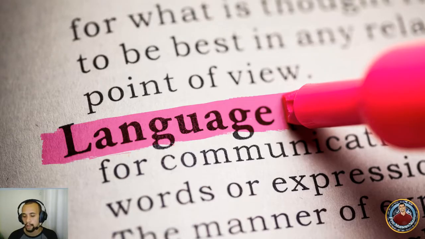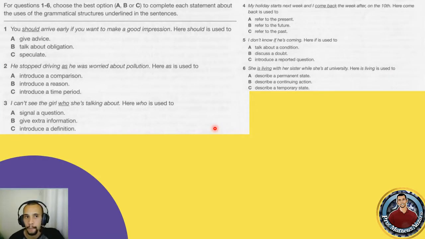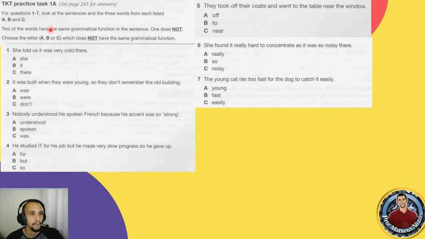That's something important to bear in mind. So to wrap up, due to our time, I prepared 2 mock questions for you. For questions 1 to 7, look at the sentences and the 3 words from each listed, A, B, or C. 2 of the words have the same grammatical function in the sentence, 1 does not.